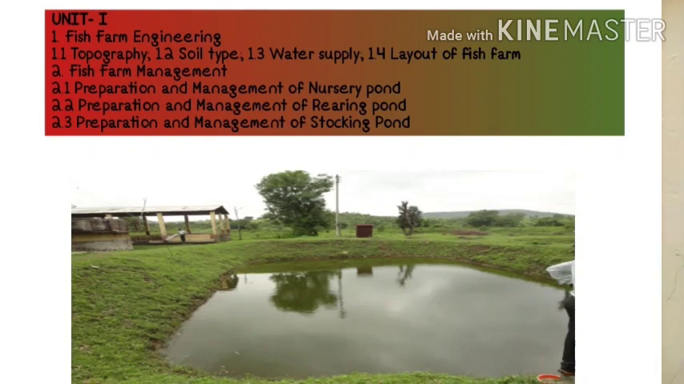Then the next sub point is fish farm management. You have to study the preparation and management of nursery ponds, rearing ponds, and stocking ponds. That means nursery, rearing and stocking ponds. You have to study them in detail in unit first.